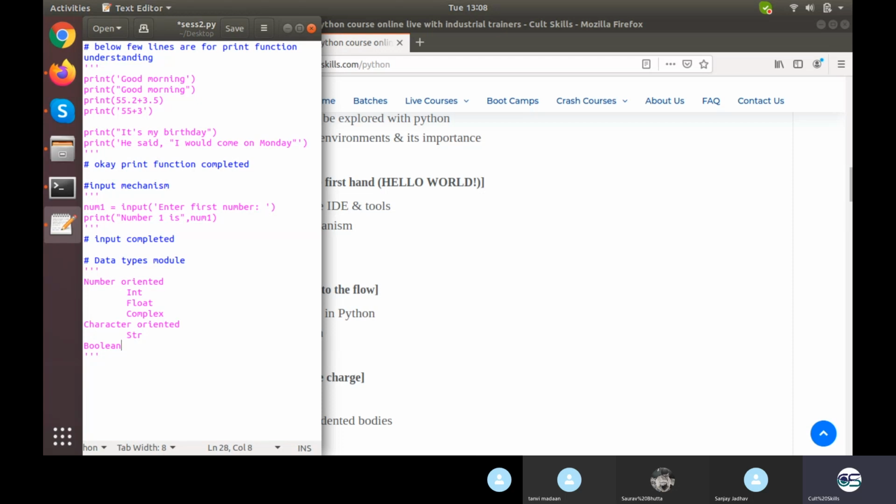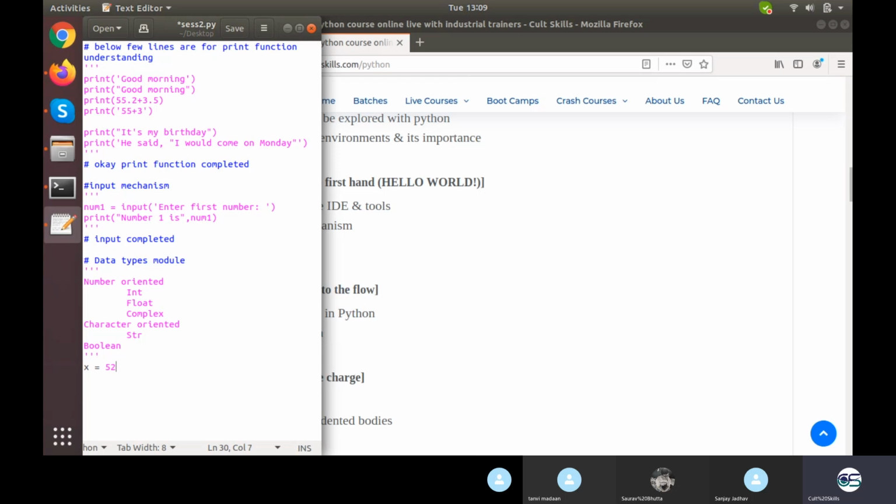That is not to be discussed much right here. It simply stores the value in the form of true or false. Now if you write something like x is equal to 52, it will directly store the value 52 in a variable x which would have the data type integer. So instead of writing int x equals 52, we just write x equals 52, and the data type is automatically detected as an integer.